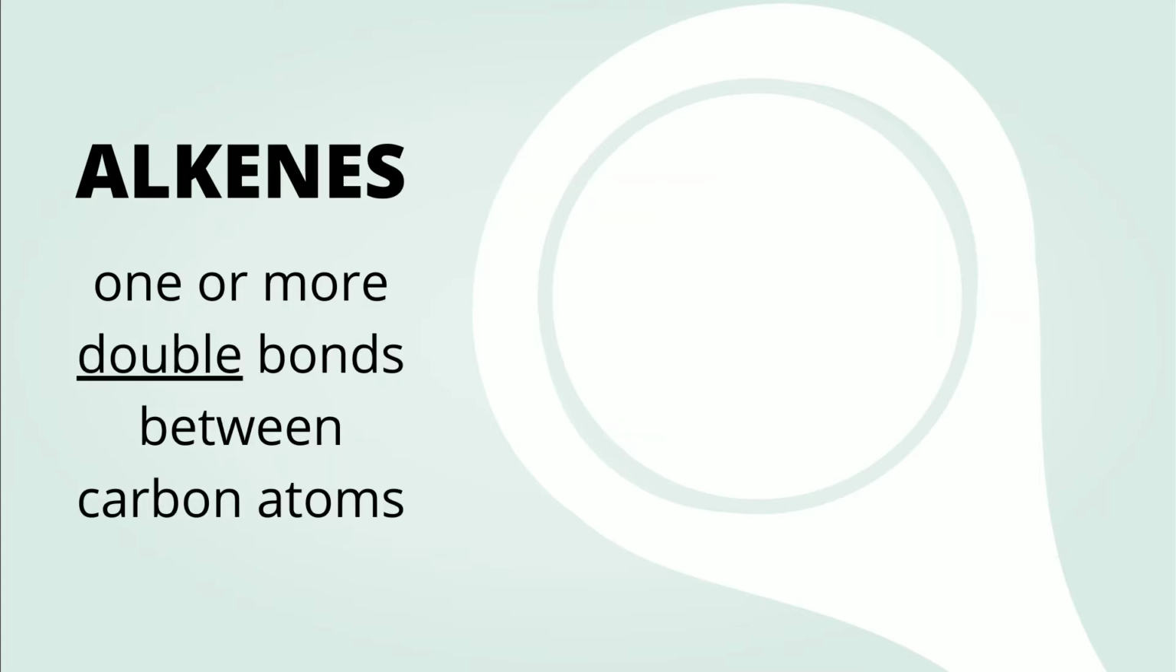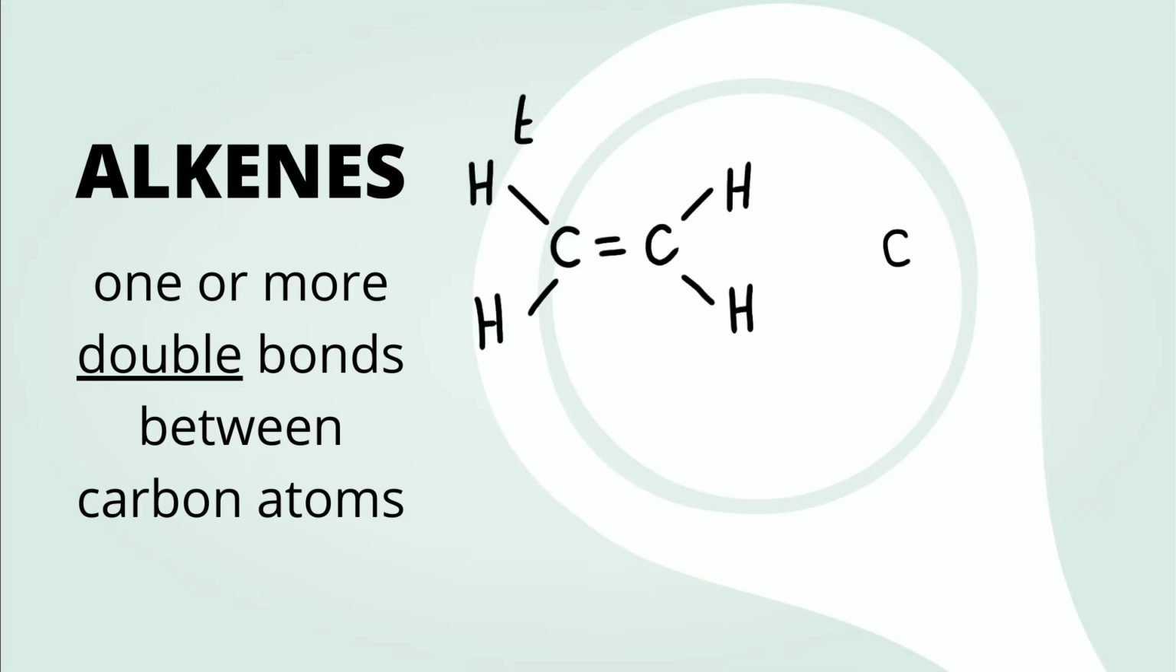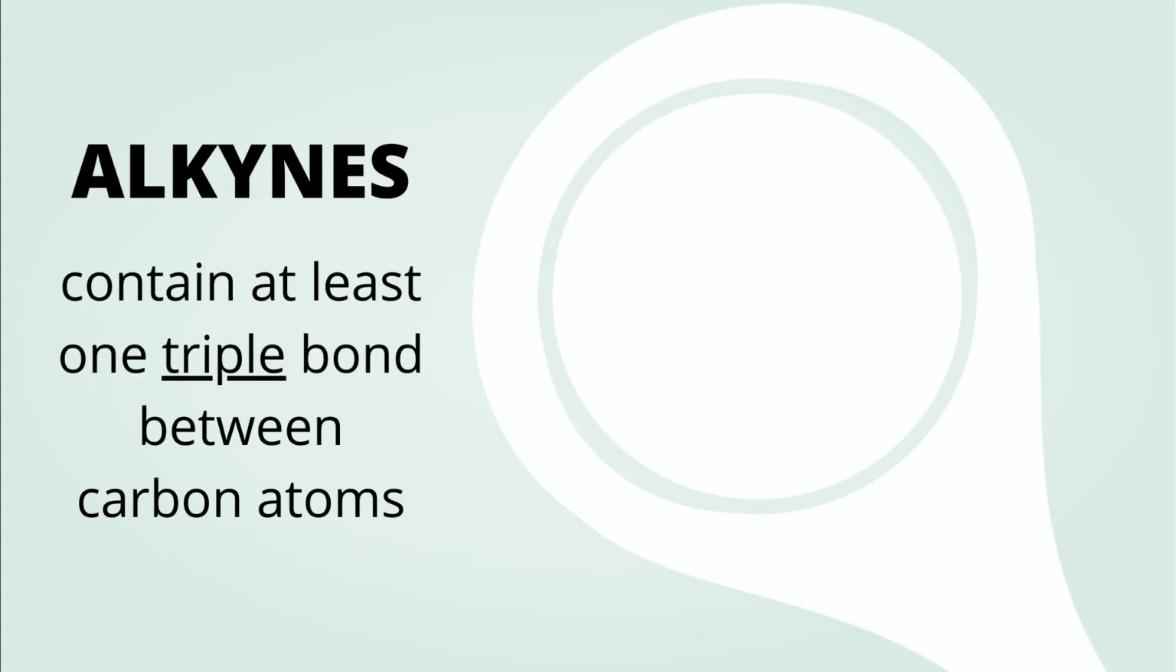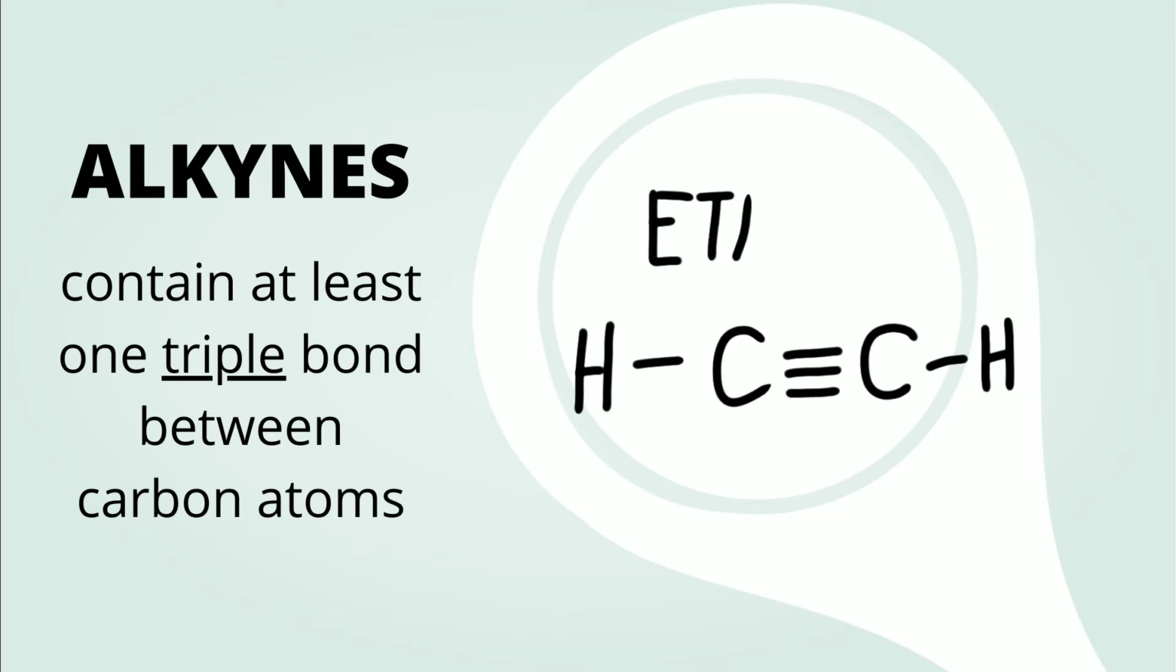The next one is alkenes, which contain one or more double bonds between carbon atoms. The most familiar alkenes are ethene and propene, which are most important for the petrochemical industry. Alkynes contain at least one triple bond between carbon atoms. An example of alkynes is ethyne, which is C2H2.